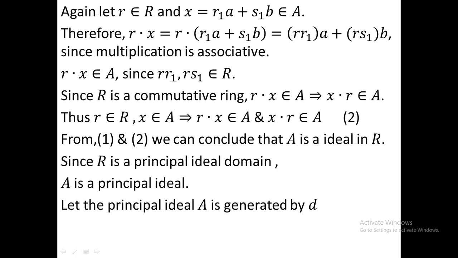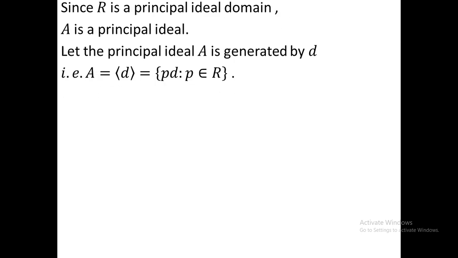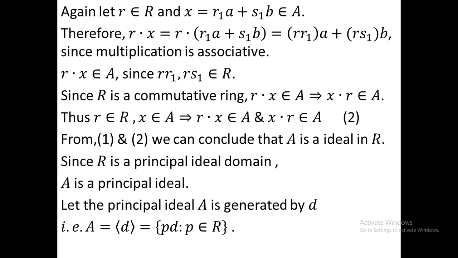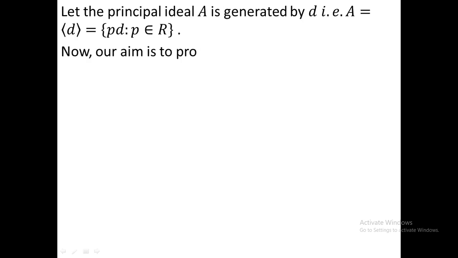Now our target is to show that d is the GCD of a and b. That is, A is generated by d. You know that this means A is the set of p·d such that p belongs to R. Here we take A is generated by d. Now our aim is to prove d equals GCD of a and b.